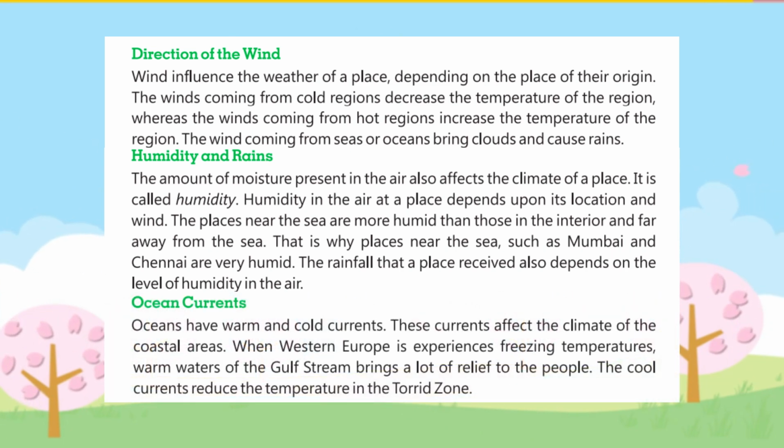Ocean currents. Oceans have warm and cold currents. These currents affect the climate of the coastal areas. When Western Europe experiences freezing temperatures, warm waters of the Gulf Stream bring a lot of relief to the people. The cool currents reduce the temperature in the torrid zone.